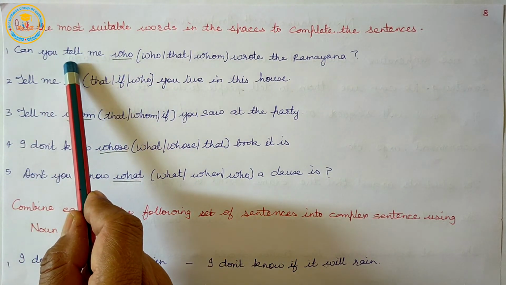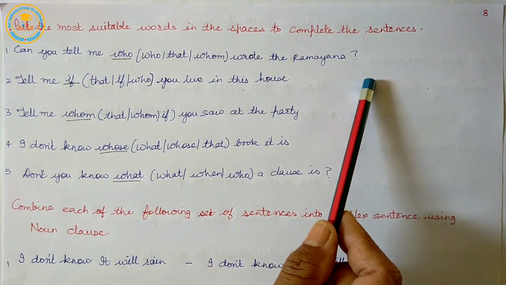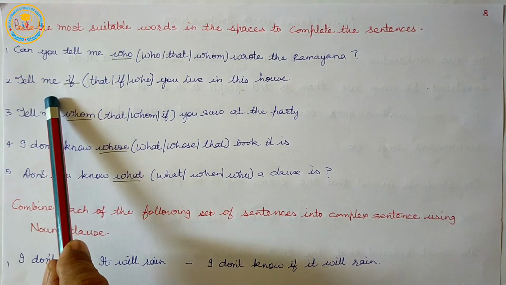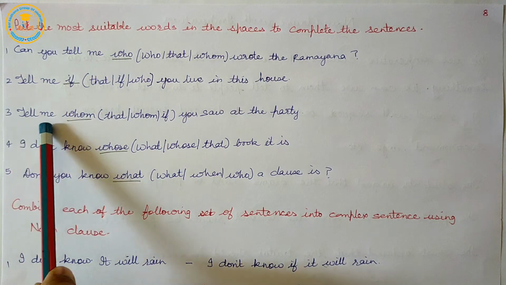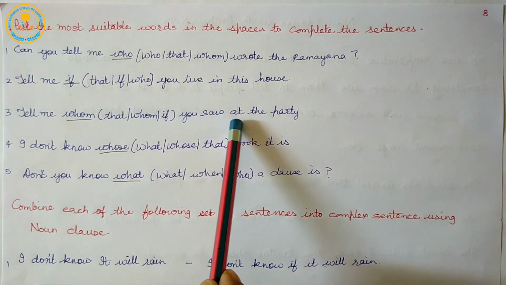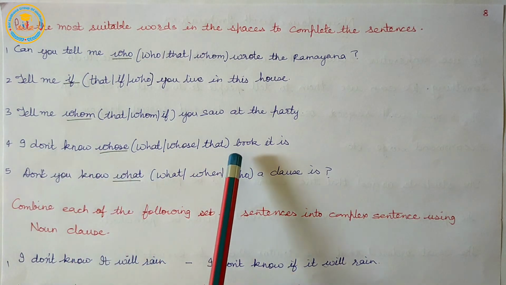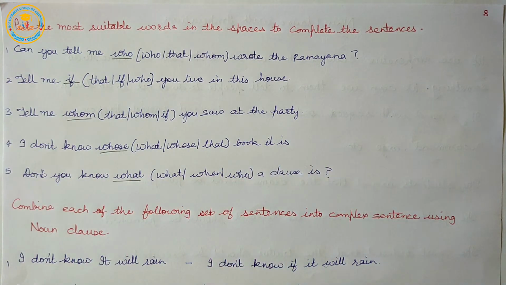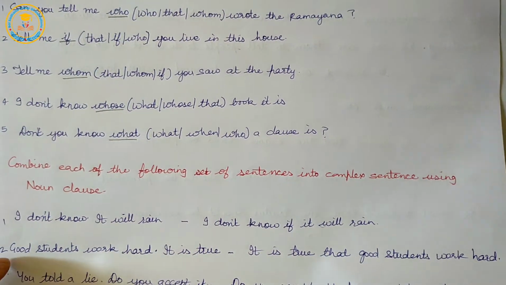Can you tell me who wrote the Ramayana? Tell me if you live in this house. Tell me whom you saw at the party. I don't know whose book it is. Don't you know what a clause is? This type of exercise may be there in your examination.